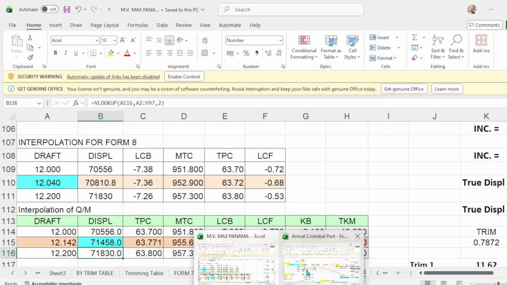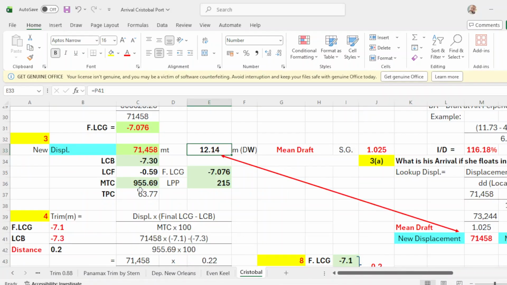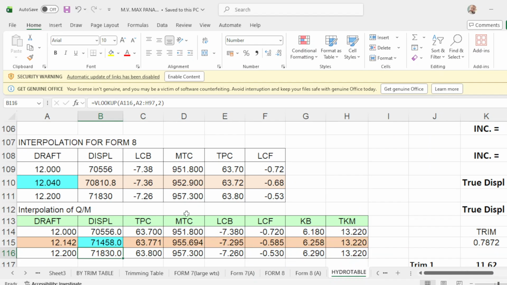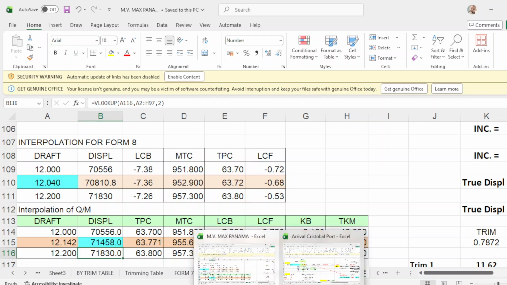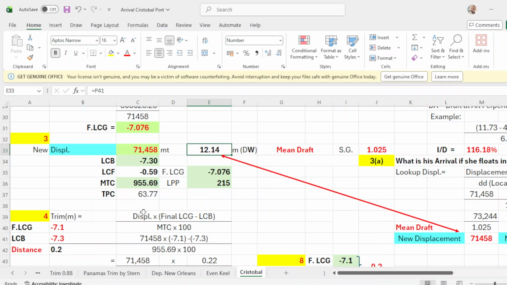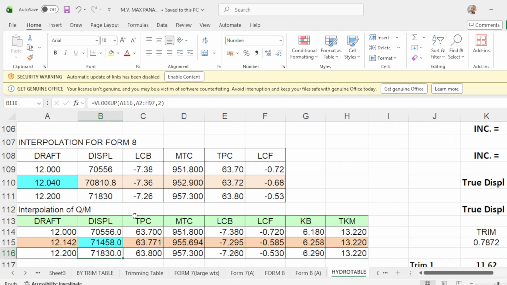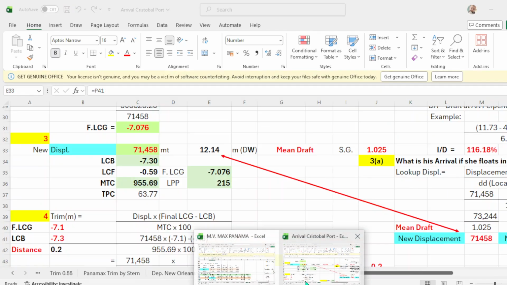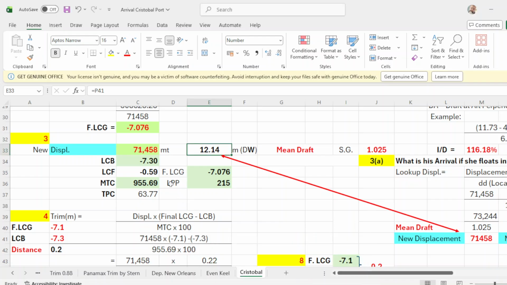Next will be MTC of 95569, and TPC is 60.77. Your final LCG is negative 7.076, and your LPP is 215.